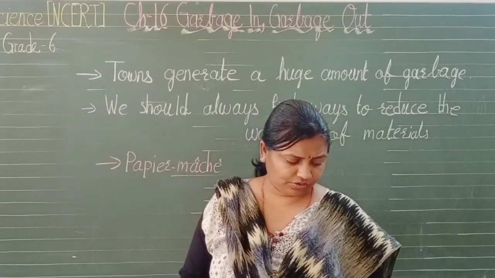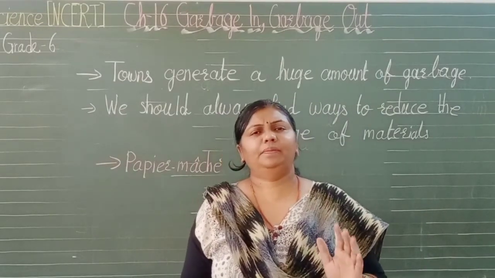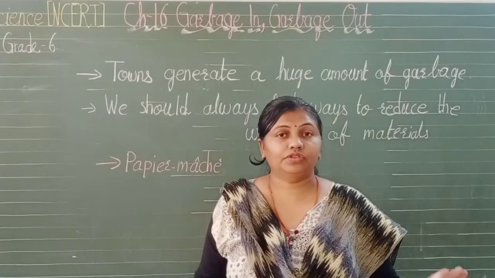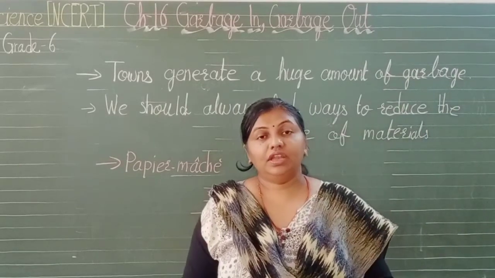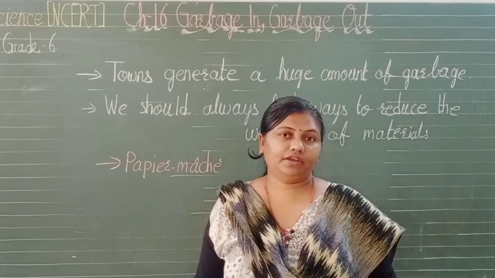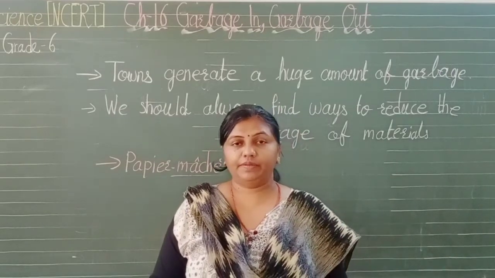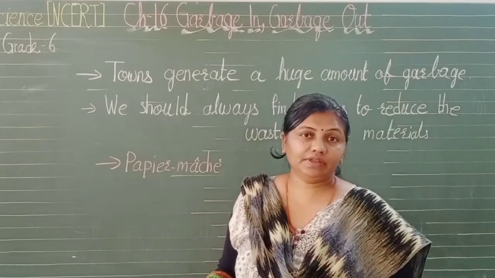Try to reuse. Now mostly plastic, you know very well that plastic is very harmful. It cannot be decomposed. Even after many years it remains, and it causes a harmful effect. If it is thrown in rivers, it is harmful for the marine animals, isn't it? They may die. Even the stray animals die.